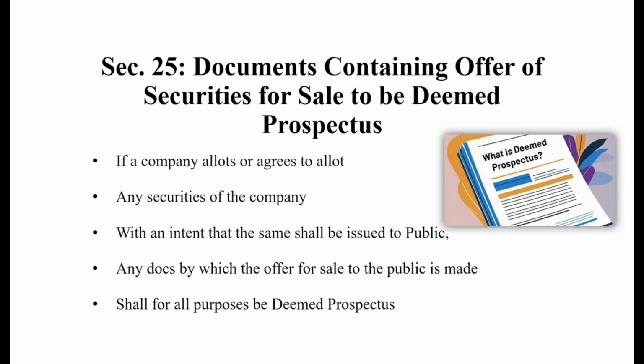If a company allots its shares or any other securities to an intermediary with a view that the intermediary will act on behalf of the company and distribute the shares among the public at large, then at the time of such distribution, whatever document the company provided to such intermediary will be known as deemed prospectus.